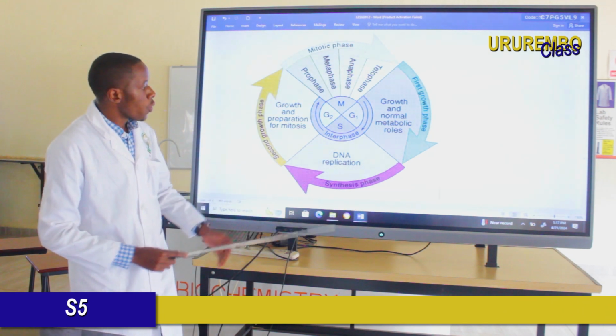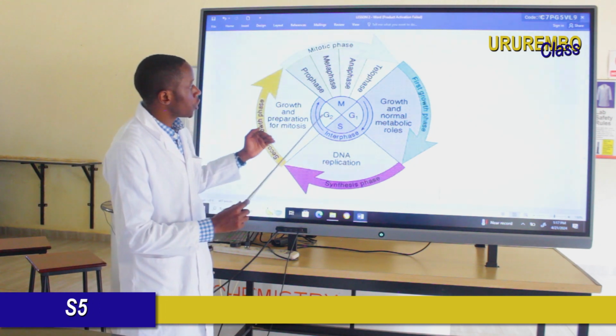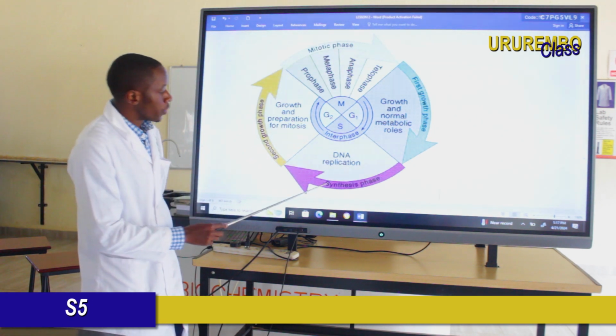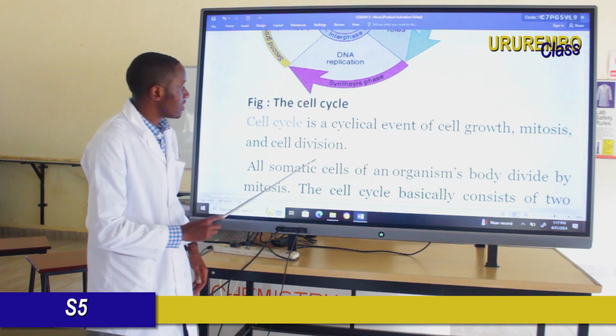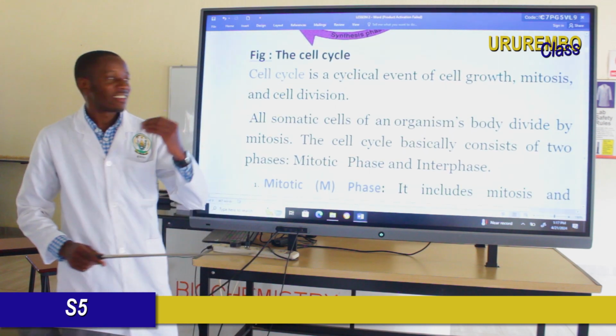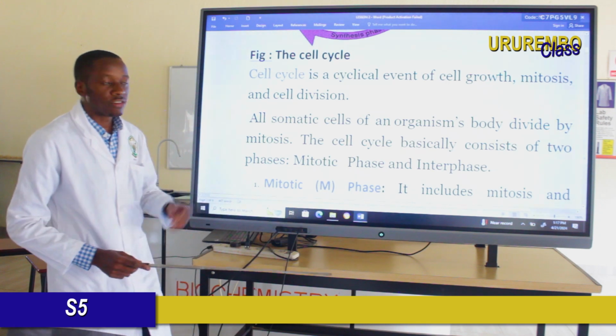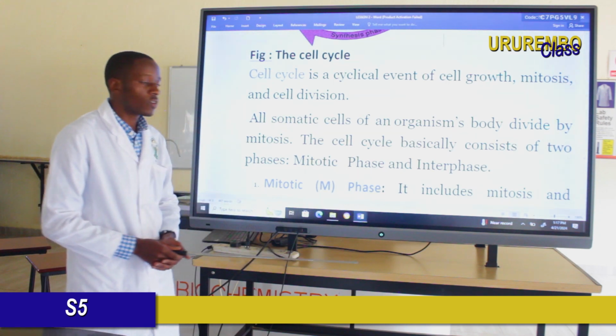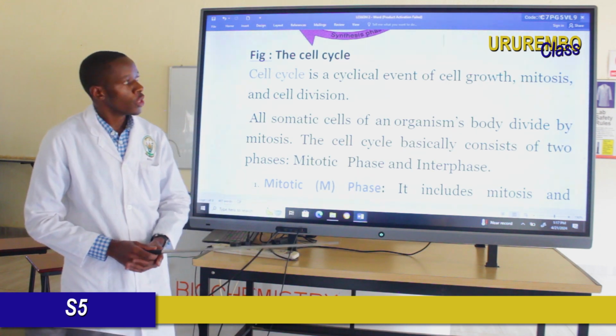So here, we're back to look at each phase. So let's see what a cell cycle is. A cell cycle is a cyclic event of cell growth, mitosis, and cell division.